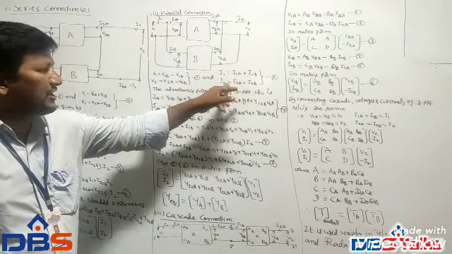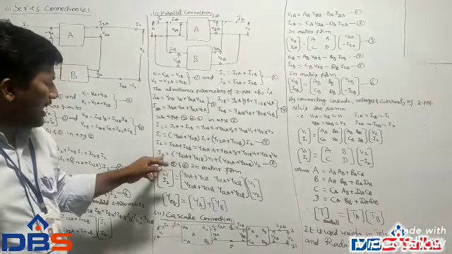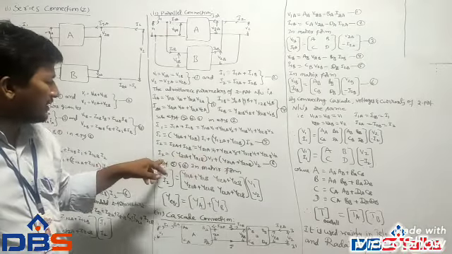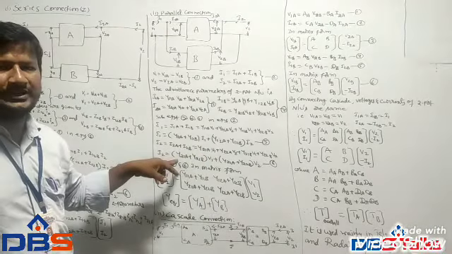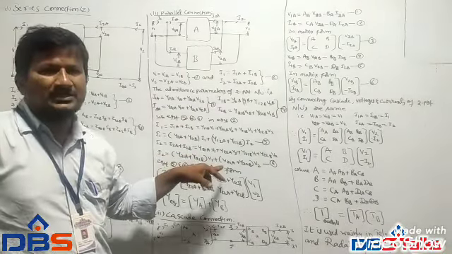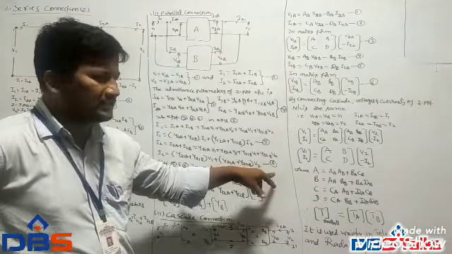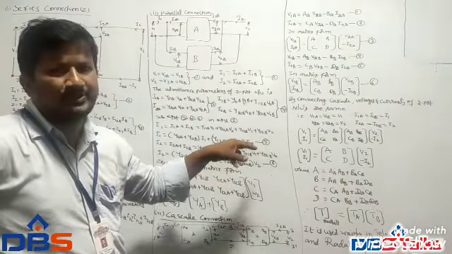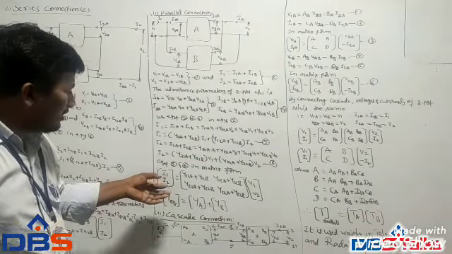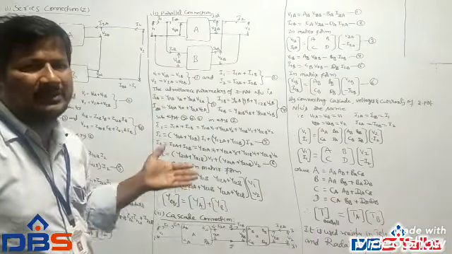And the remaining equation I2 is equal to I2A plus I2B. Substituting that, taking V1 and V2 as common factor, we get I2 equal to (Y21A plus Y21B) V1 plus (Y22A plus Y22B) V2, taken as equation 6. Now these two equations must be expressed in matrix form and compared with standard Y parameters.